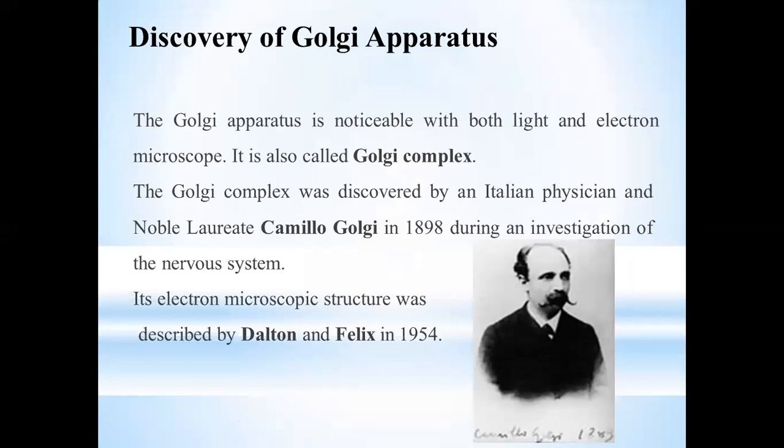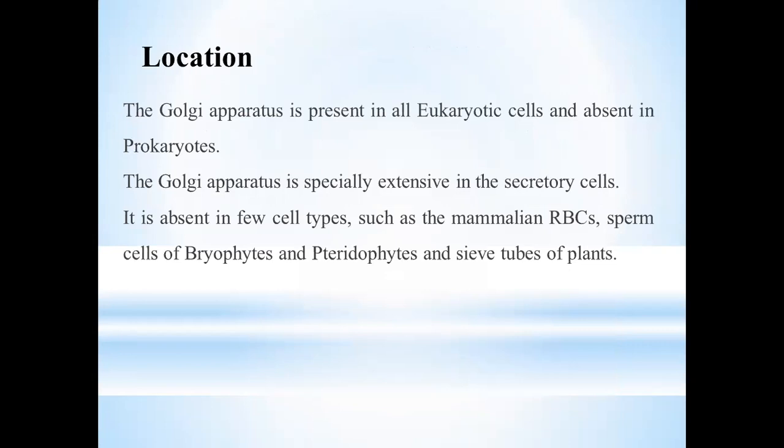The Golgi apparatus was first observed by the Italian physician Camillo Golgi in 1898 when he was studying the central nervous system. It can be observed by both light and electron microscopes. However, the microscopic structure of the Golgi apparatus was first discovered by Felix and Dalton in 1954, almost 56 years after its discovery. With advancements in science, we gained the ability to study microscopic structures, and Felix and Dalton studied the microscopic structure of Golgi bodies.